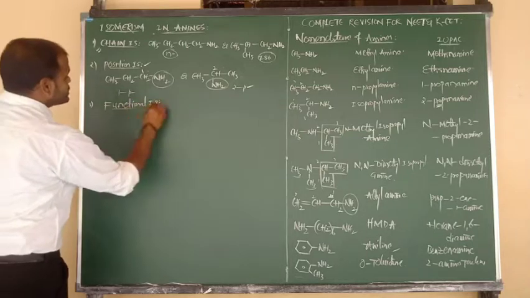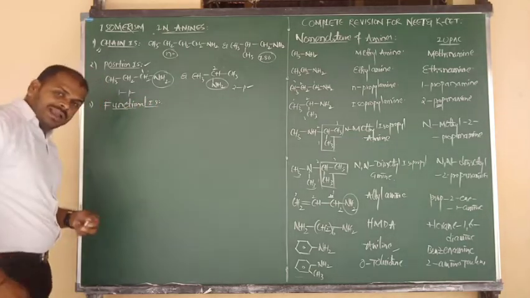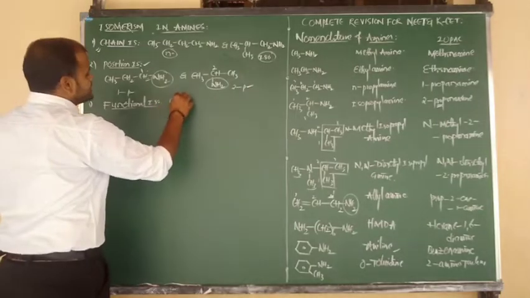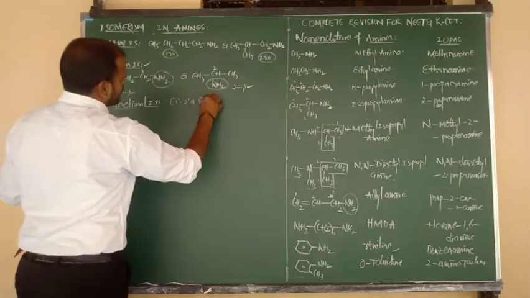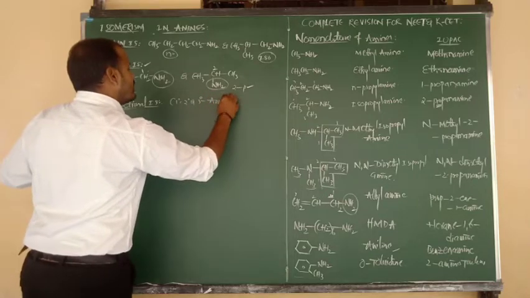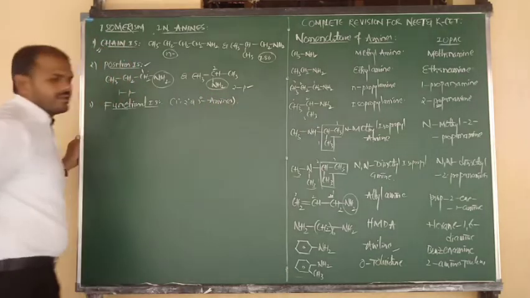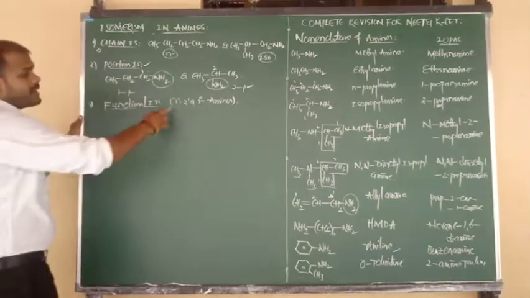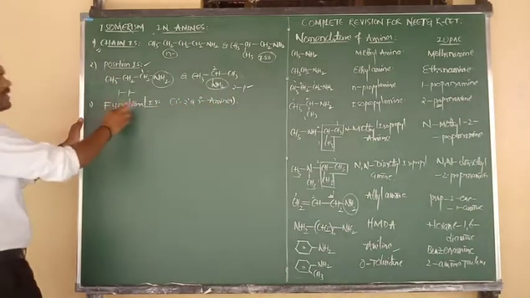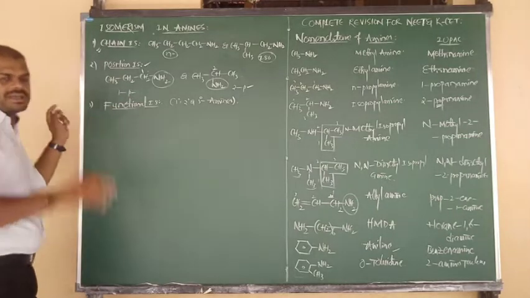Functional isomerism is exhibited by primary, secondary and tertiary amines. They should be isomeric in form, meaning they should contain the same number of carbons, hydrogens and nitrogens. So primary, secondary and tertiary amines exist in the form of functional isomerism.